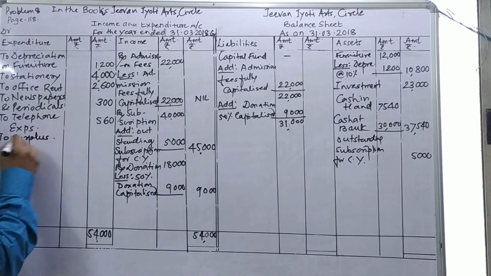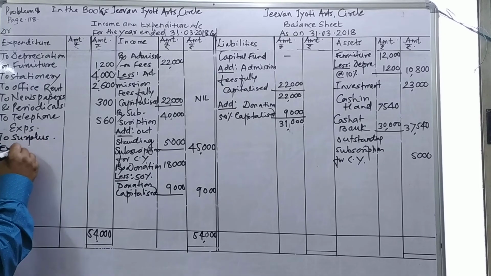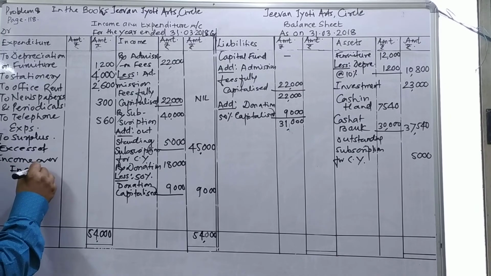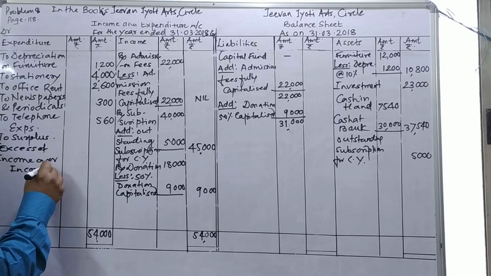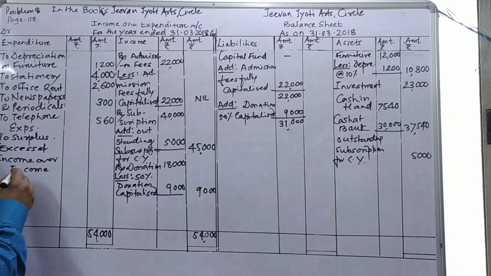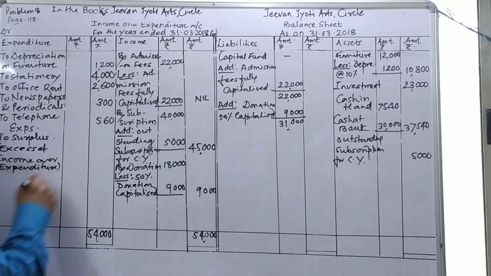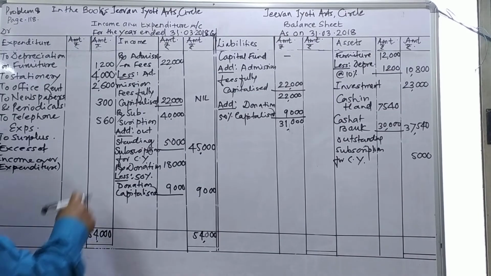To surplus, in brackets, excess of income over expenditure. It is a simple problem, and unlike your unsolved problem, here we get surplus, excess of income over expenditure. Surplus in brackets, excess of income over expenditure, we ascertain here.